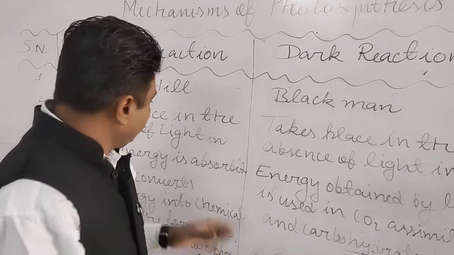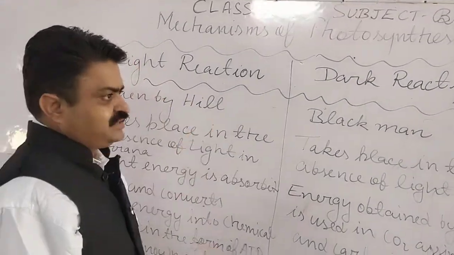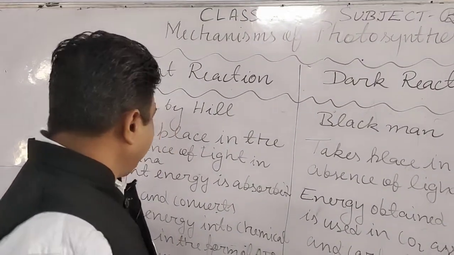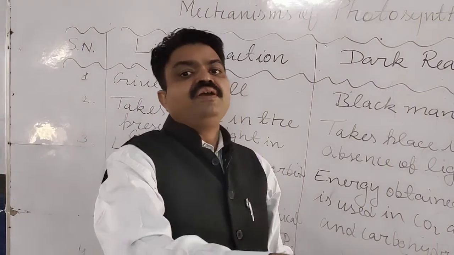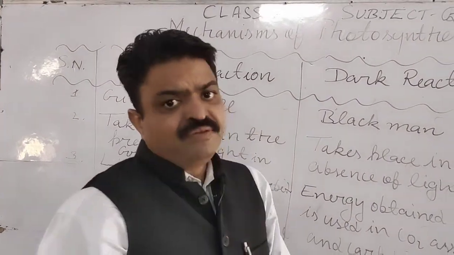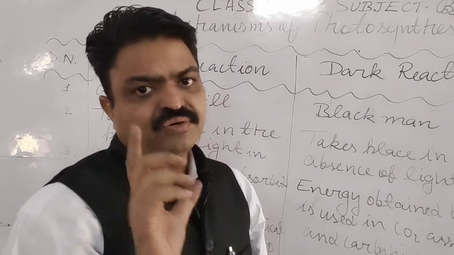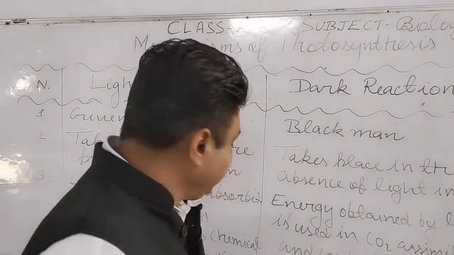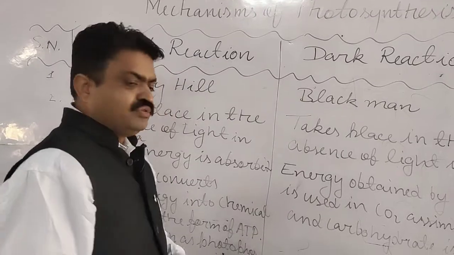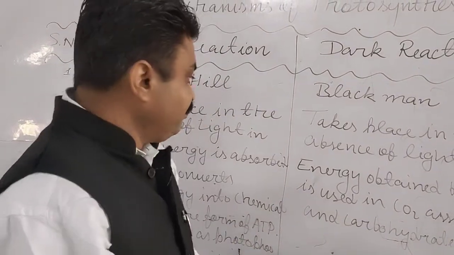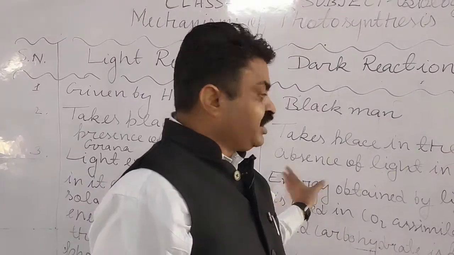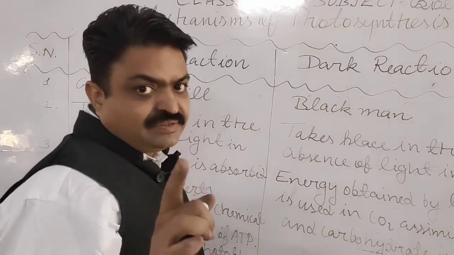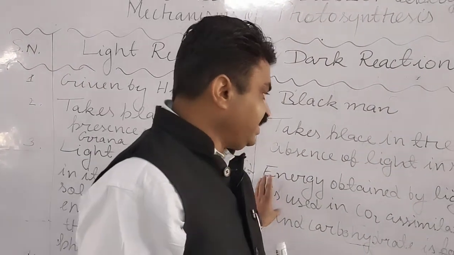In the light reaction, students, light energy is absorbed, and that light energy converts solar energy into chemical energy. In this, one important process is involved, known as photophosphorylation, and with the help of that, ATP is produced. The ATP is produced by the energy obtained from the light reaction.